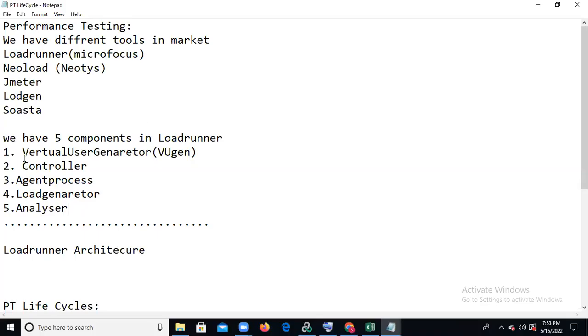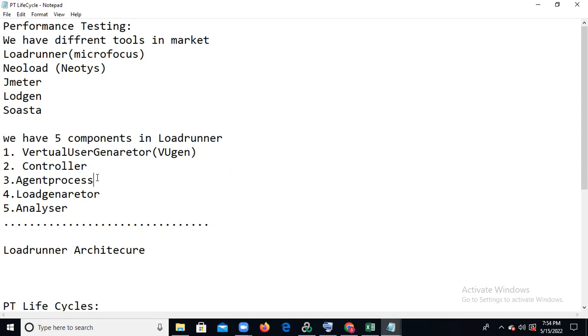So everyone is clear, right? What does the Virtual User Generator mean? We can record the script and generate the script statements. And the Controller is where you execute the scenario from the point of view of multiple users. Analyzer means once execution is completed, you analyze the results and find the bottlenecks. And along with these, we also have the components Agent Process and Load Generator.